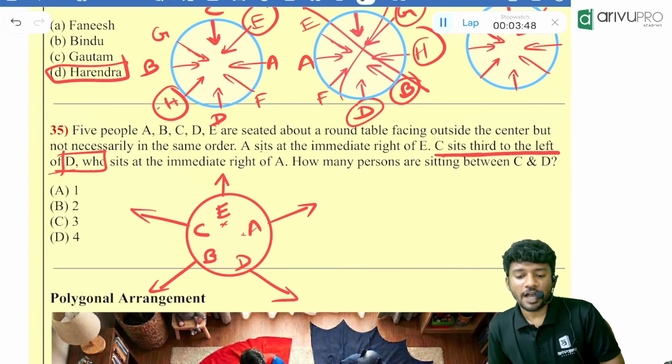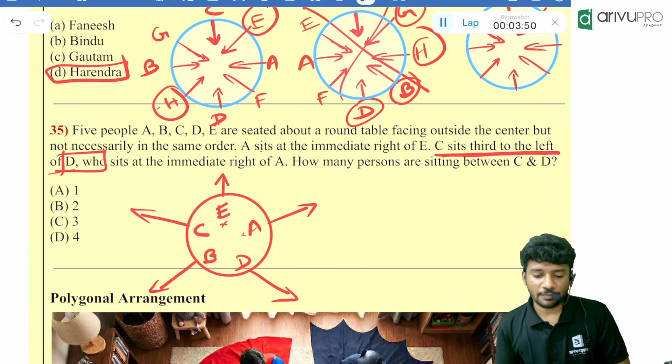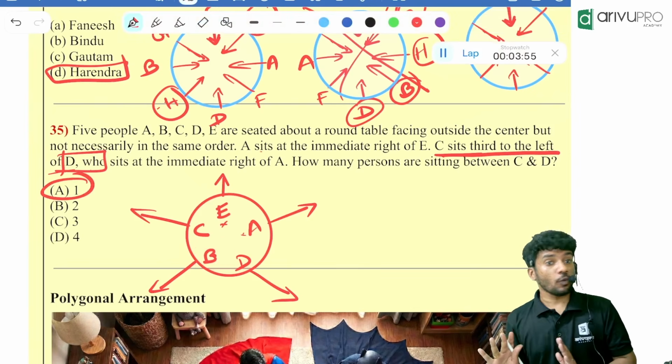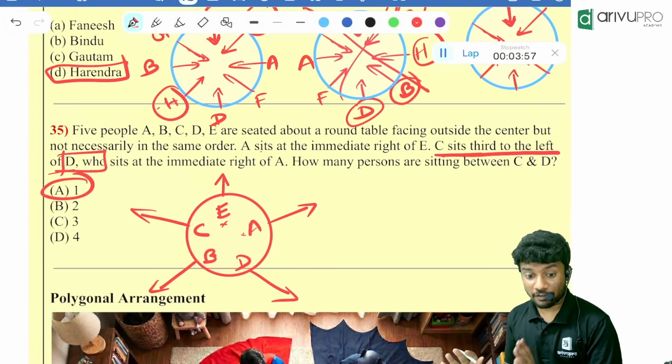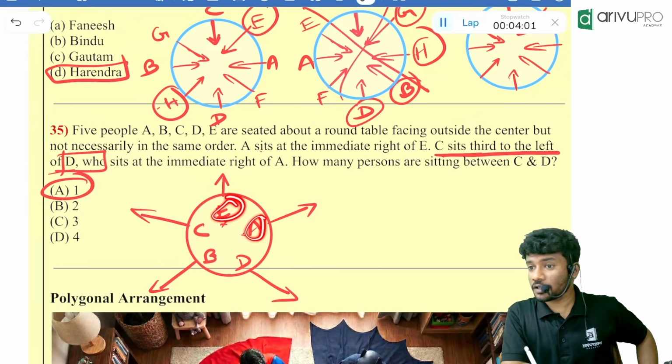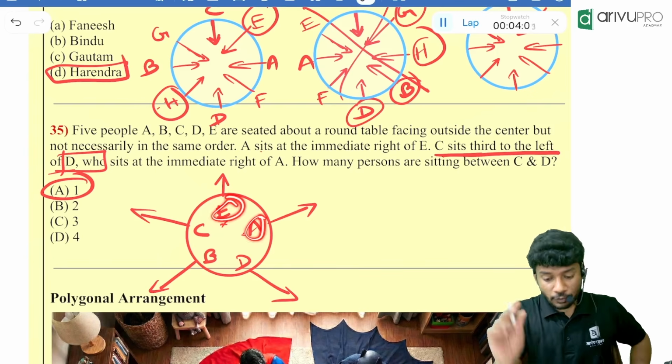Now, how many persons are between C and D? Only one person is between them. That is who? B. Now, certain people will have another answer. You guys will be like, so E and A are also there, right? Two people can be there, right? Now you think about yourself.